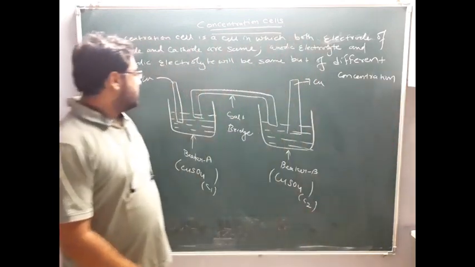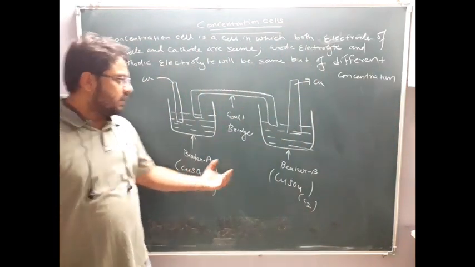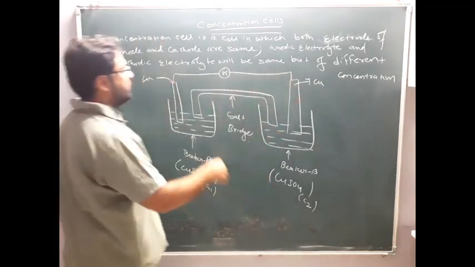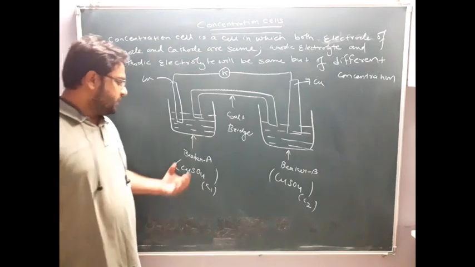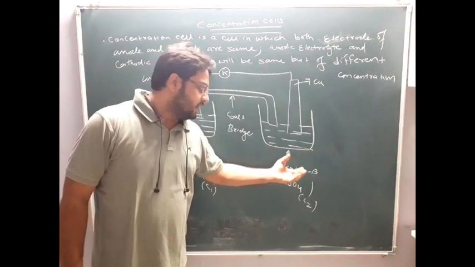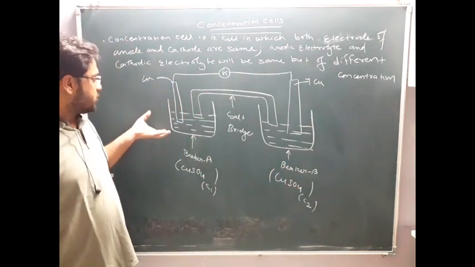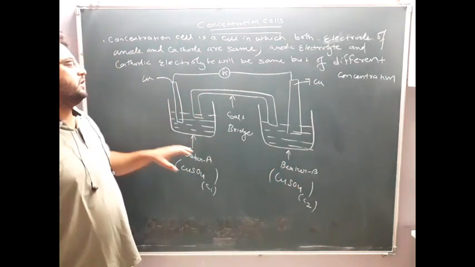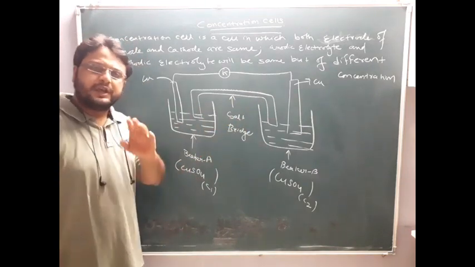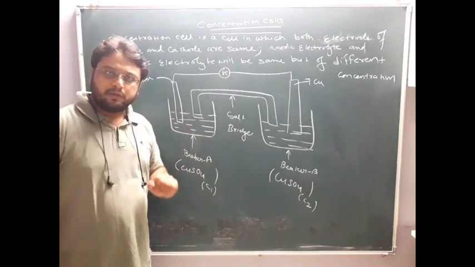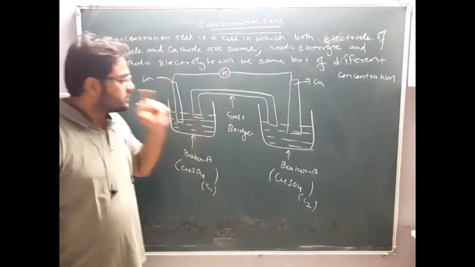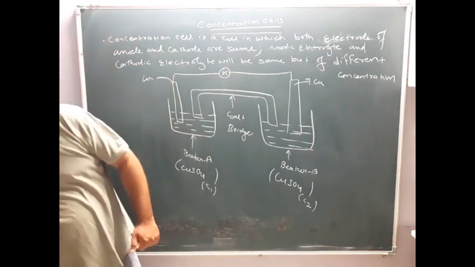Clear? So you can see here I have beaker A, here I have beaker B. I will connect this by means of a galvanometer, so my circuit will be completed. In beaker A I have to take some electrolyte, in beaker B also I have to take some electrolyte. I have to put one electrode here, and here also. So these are two half cells. Both the half cells will contain the same electrolyte and the same electrode, but the concentration of the electrolyte will be different, and such a type of cell is known as a concentration cell.